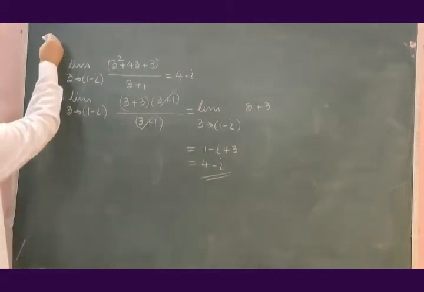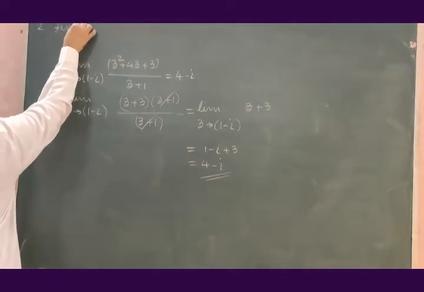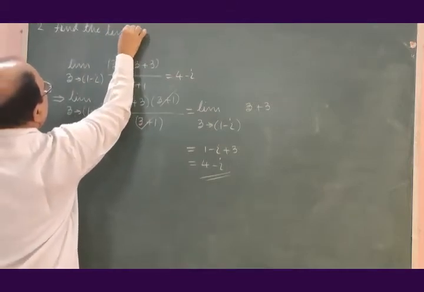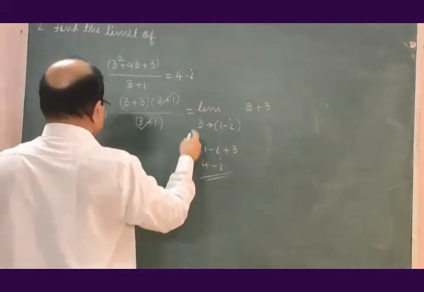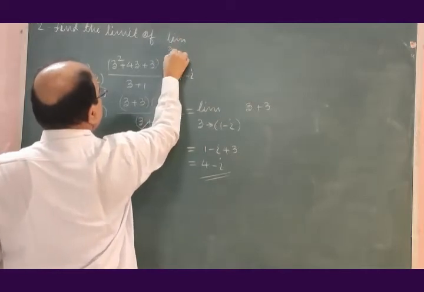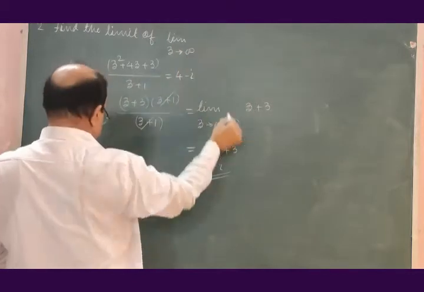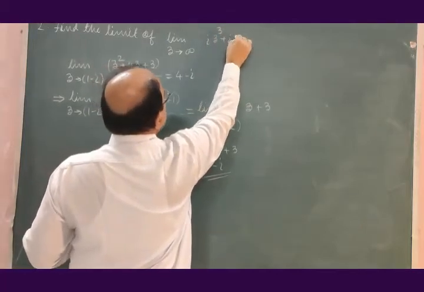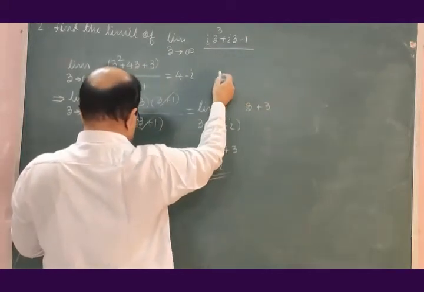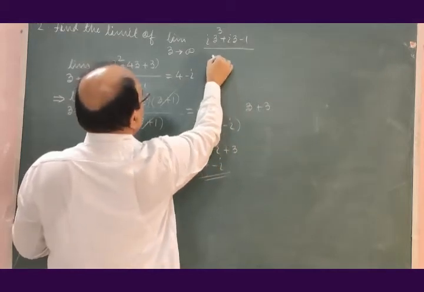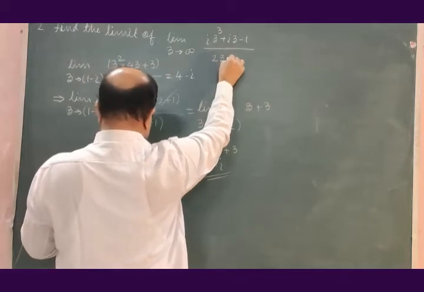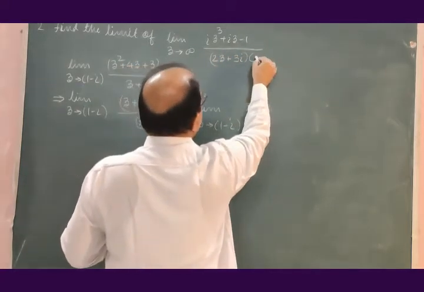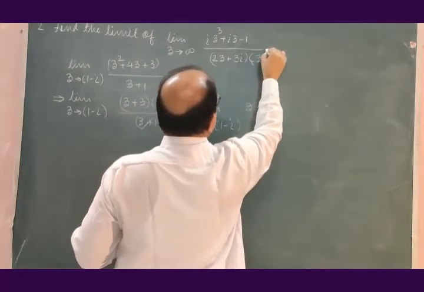Find the limit of, as z tends to infinity, (i z cube plus i z minus 1) divided by (2 z plus 3i) into (z minus i) bracket square.